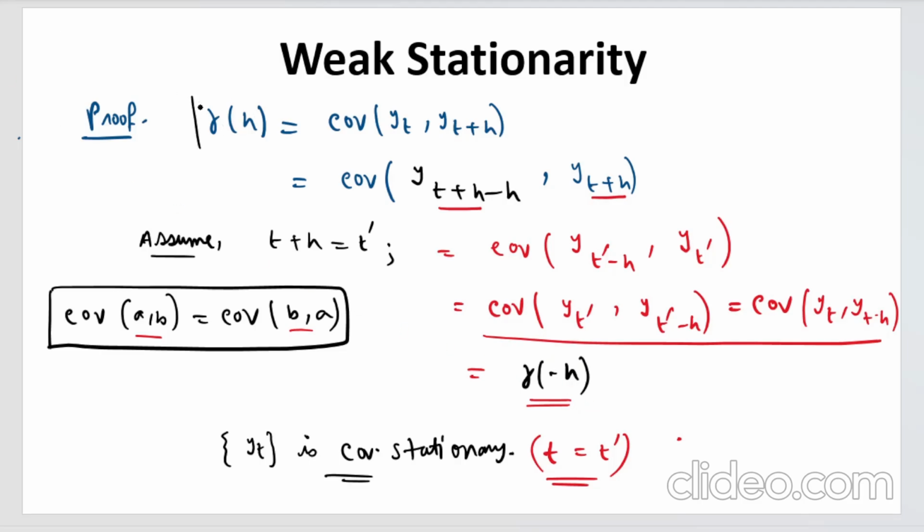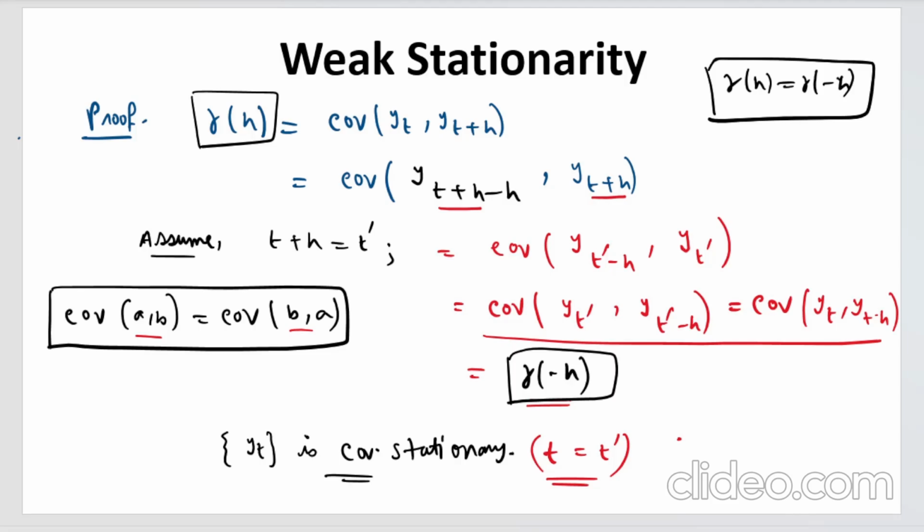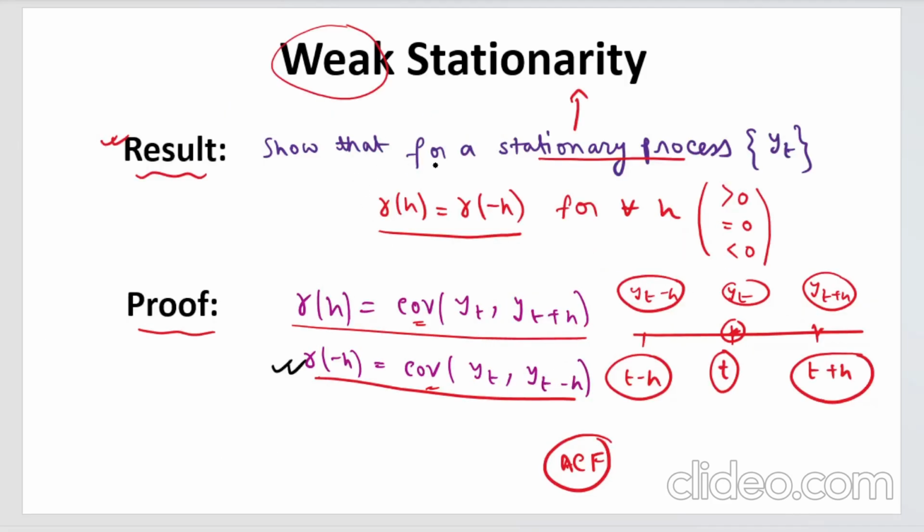So we started with gamma h and we landed up at gamma minus h. So we can conclude that gamma h is exactly equal to gamma minus h, right? I hope this proof is clear. That is what you wanted to show, that for a stationary process, the autocovariance, if you consider the positive lags and if you consider the negative lags, will exactly be the same. And we will see how we apply this to our questions.